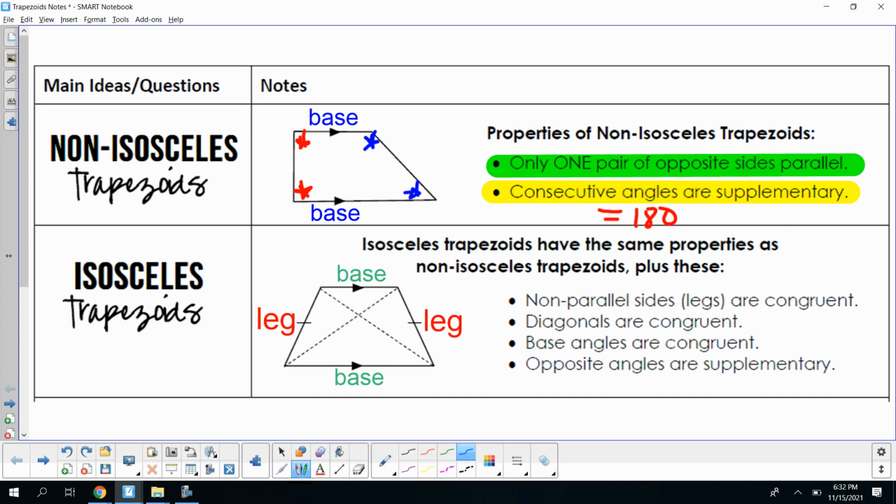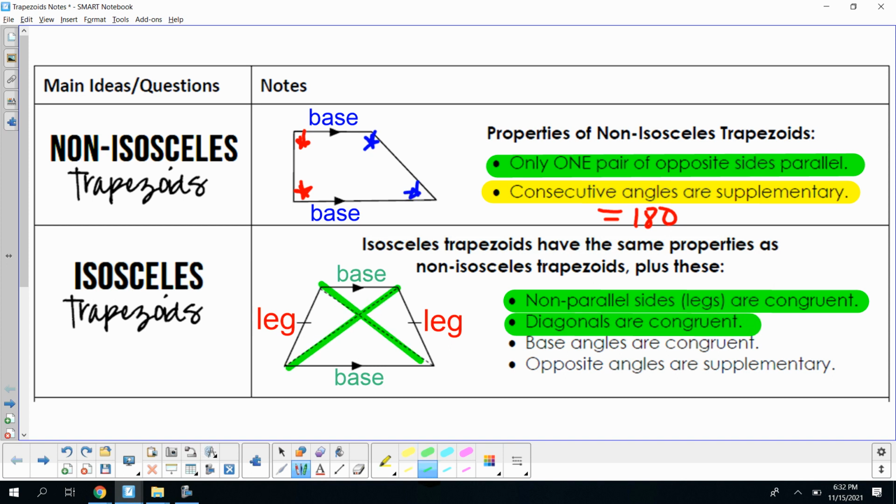And those legs are on the non-parallel sides, and they are congruent. The diagonals are also congruent. So if we take a look at the diagonals, they are also congruent to each other. The base angles are going to be congruent. So the base angles, angles that touch each base, are congruent to each other. So the green angles are congruent to each other, and the blue angles are congruent to each other.